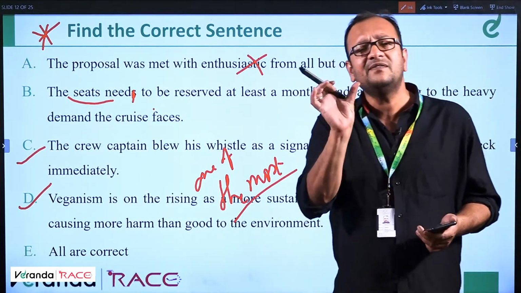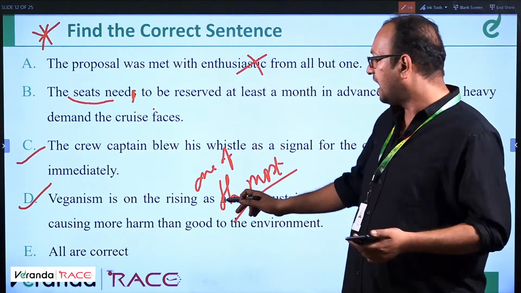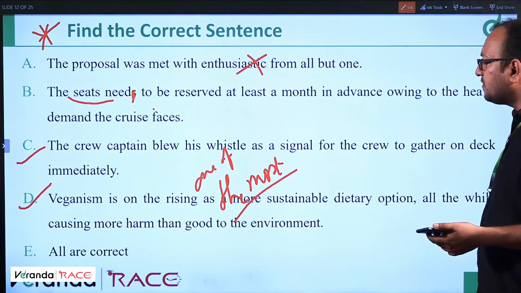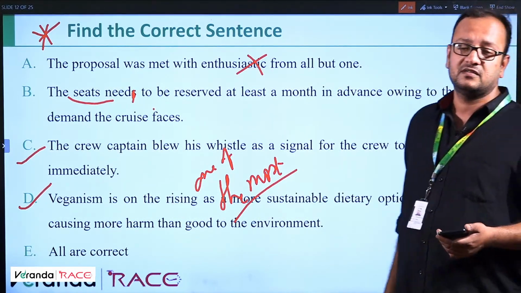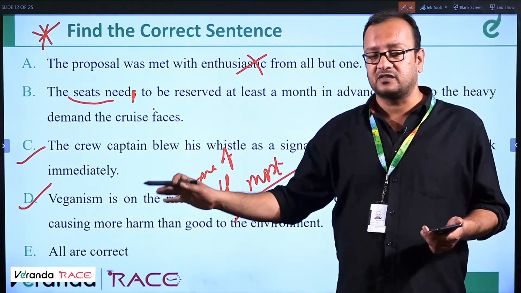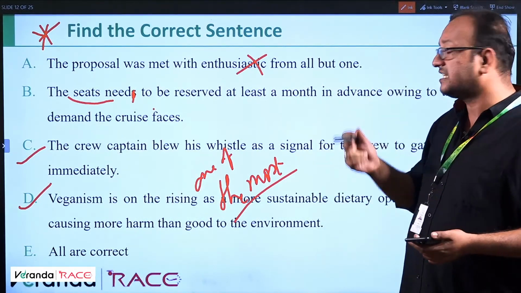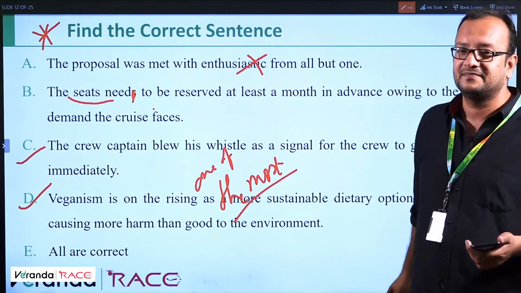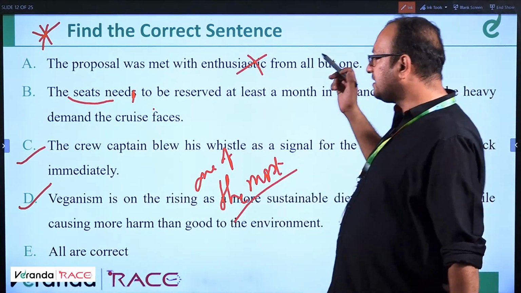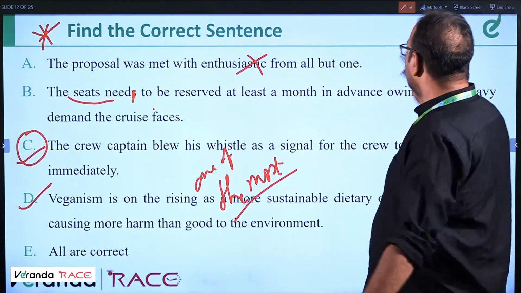Somebody says cruise. No. Crew is a collective noun. You cannot say crew's. I'm sure this is the answer. Veganism is on the rising as one of the most sustainable dietary options. Not a more, because we are not comparing it with all other dietary options. So we are saying as one of the most sustainable dietary option. That should be a correct answer. Clear? I'm sure you are convinced with this answer, right? So error is in part. C is the correct sentence. C has no error, okay?